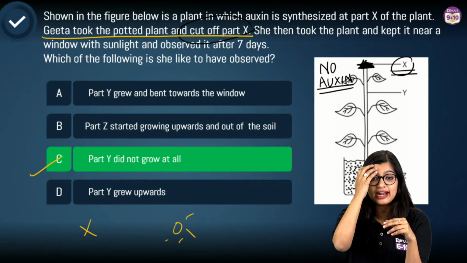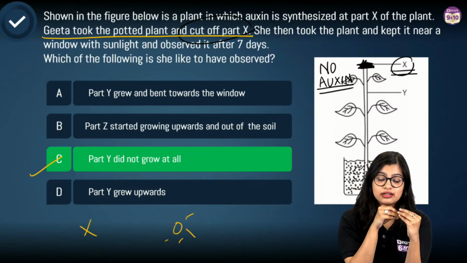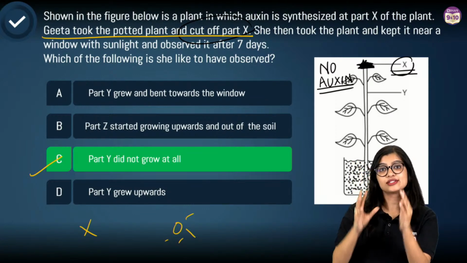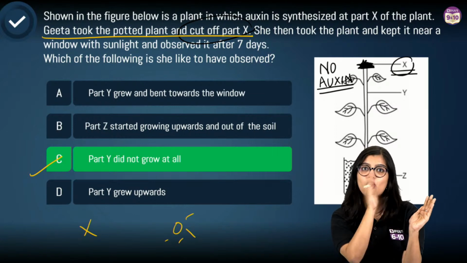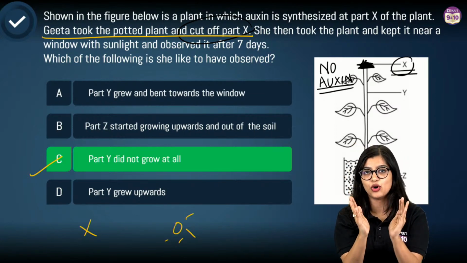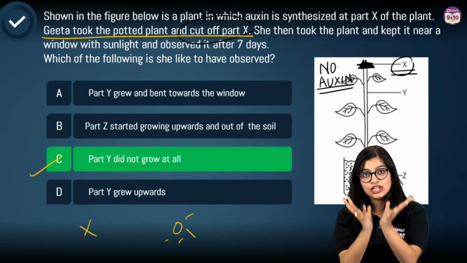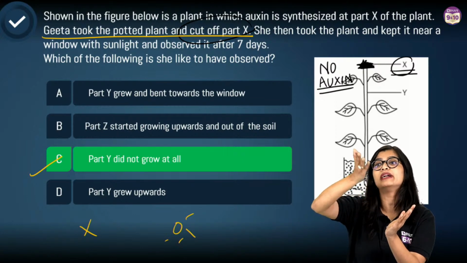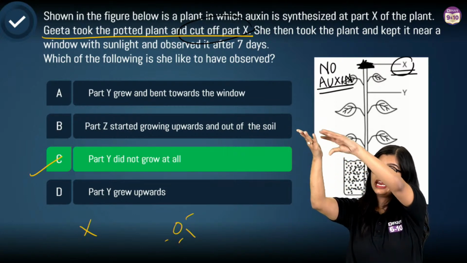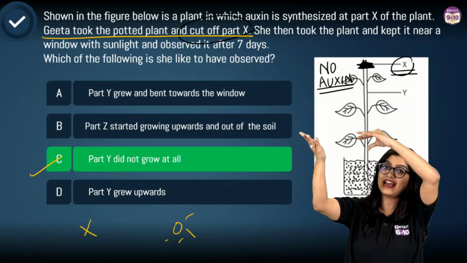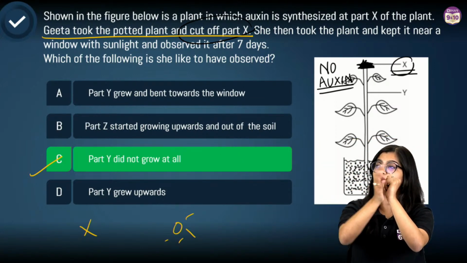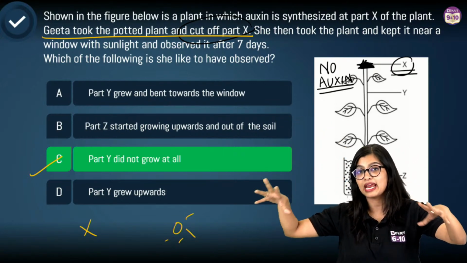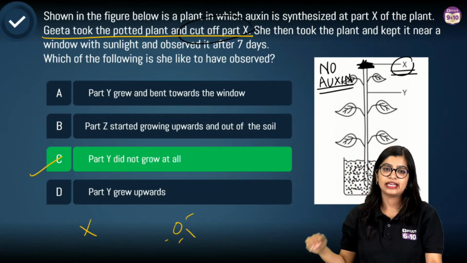Ma'am, why is auxin in the shady regions? Because auxin is sensitive to light, right? In a growing plant, it's not like if I take a potted plant and keep it in the shade, only then auxin will be synthesized. No, it is synthesized in a growing plant. Just that in the case of phototropism, which is the growth related movement in the direction of a stimulus, it gets synthesized in the opposite or the shady direction because it is sensitive to light. It will not go in that direction. If it makes auxin in that direction, it will break down or it will not survive, right?